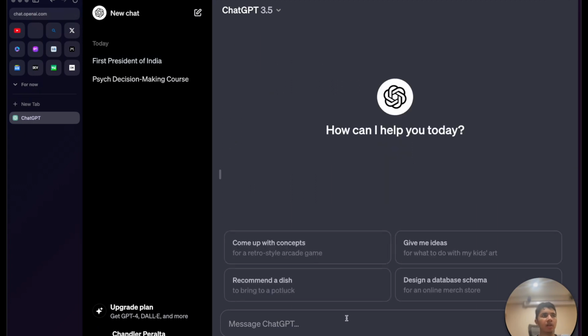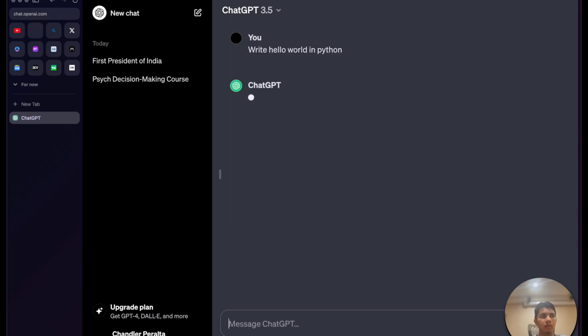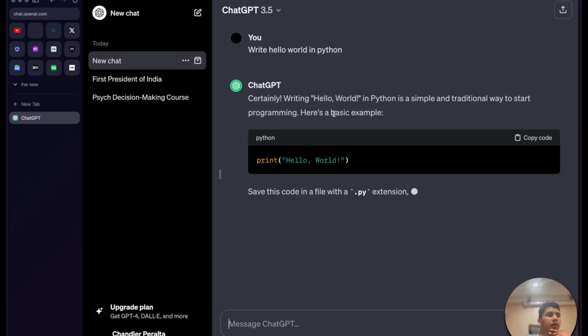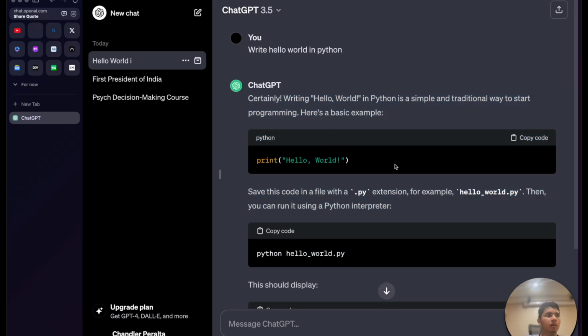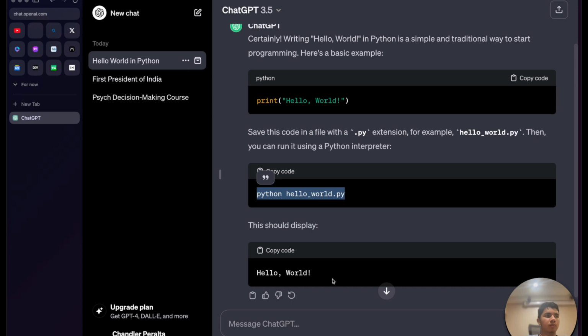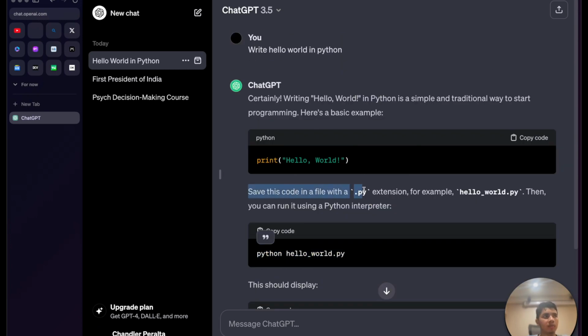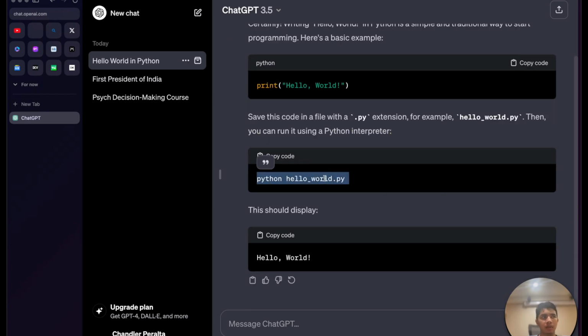We can even ask ChatGPT to write a simple program, right? Like write hello world Python, and as you can see, it will write hello world for us. It will write the code, and plus it will help us. It will explain its steps on the way on how to run it, and so on.